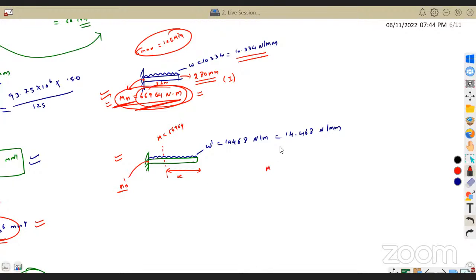We already know W dash into x square by 2 is nothing but M. Because at a distance x, I will convert this distributed load into a point load. I will get W dash into x, and the distance is x by 2. So W dash x into x by 2 will be W dash x square by 2. That is my moment, and we already know it is 66964. Now calculate, this is W dash.